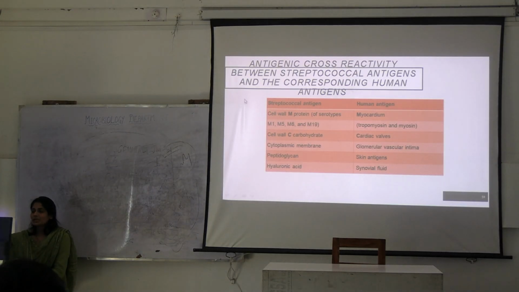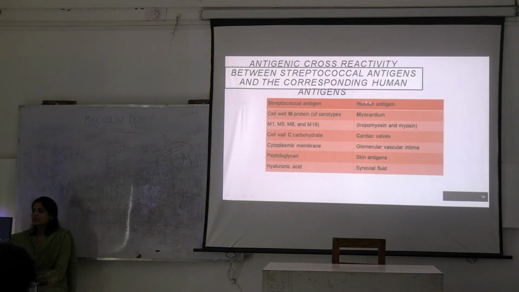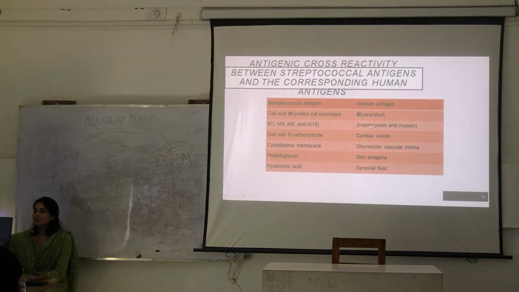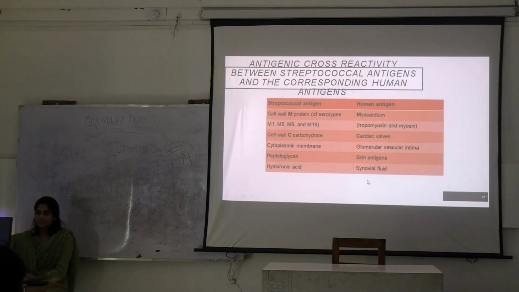This streptococcal antigen has cross-reactivity with this human antigen. So wherever they go and settle, there will be infection at these sites. They can cause infection in the myocardium and cardiac walls. We can see glomerulonephritis because of this, and skin antigen and synovial fluid involvement, causing arthritis. Okay.